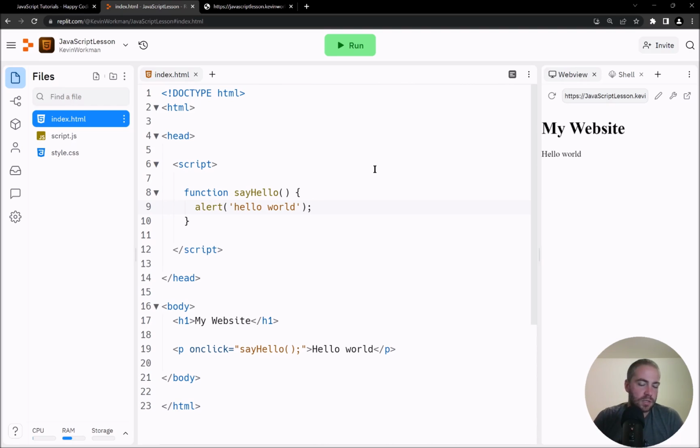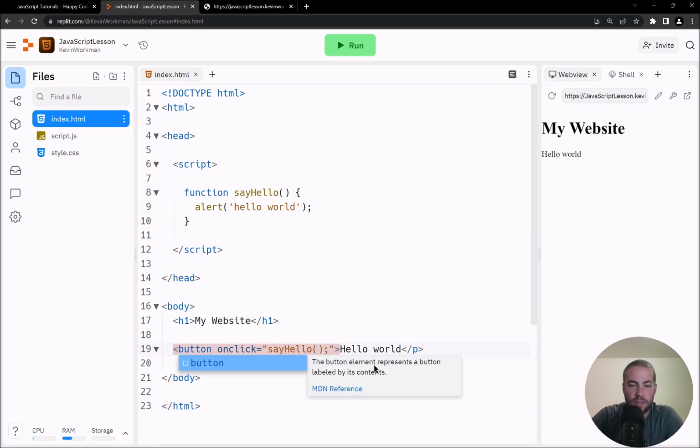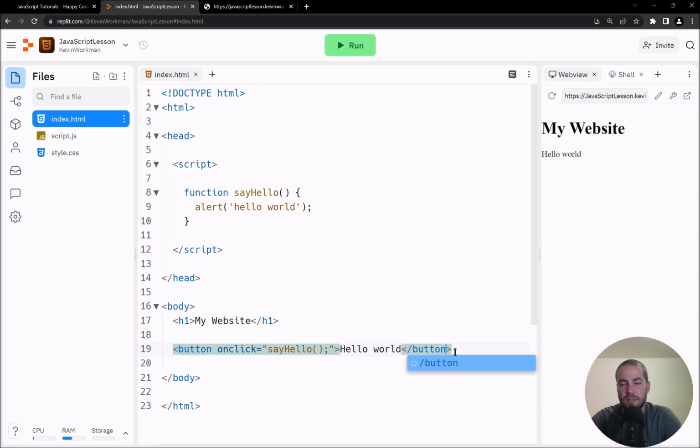Just to get something working, maybe I'll change this to a button just to get myself started. So instead of a p tag here, I want a button. This doesn't really make a difference. It's just probably something that you are curious about because you likely didn't want to create paragraphs that people click on. You probably wanted to make a button. So I'm going to use the button tag, and I'm going to say click me. Everything else is the same. It's still an on-click attribute, still the say hello function, but I'm going to save this and run it.